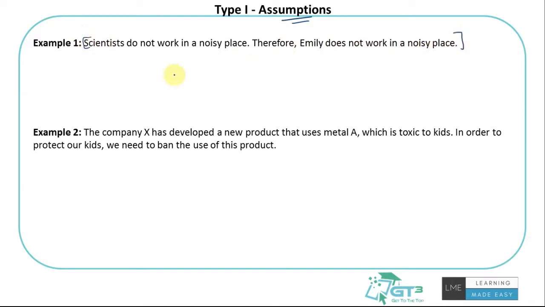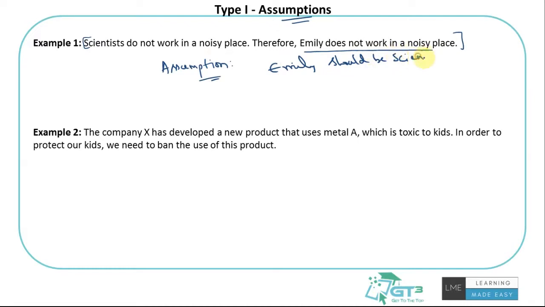So what are the assumptions that you can see here? The author is saying that scientists do not work in a noisy place, therefore he comes up with a conclusion that Emily does not work in a noisy place. The simple assumption that we all should be able to see is that Emily is a scientist.